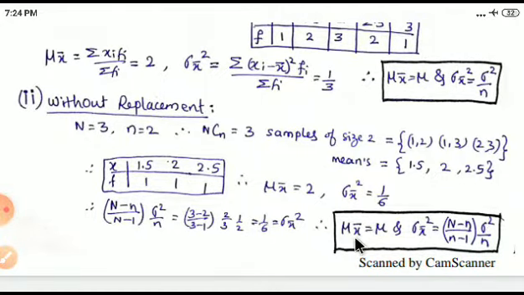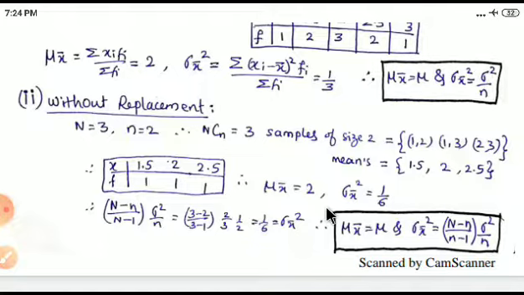So here we can observe that the mean of the population is equal to the mean of the sampling distribution, and the variance of the sample mean is equal to (N minus n) upon (N minus 1) into sigma square upon n.